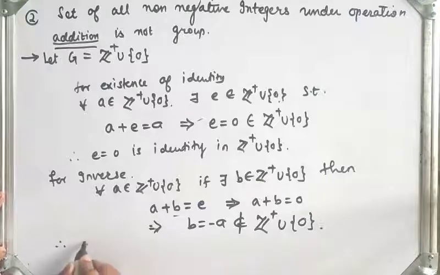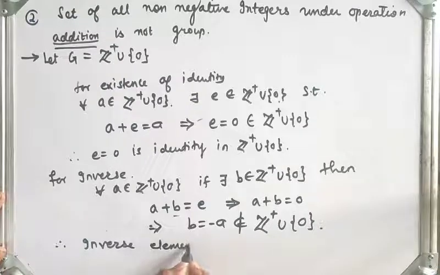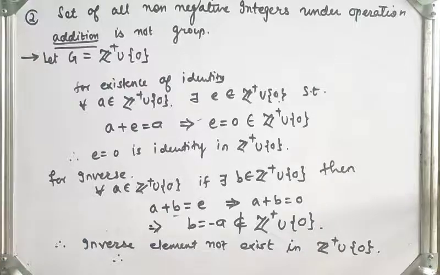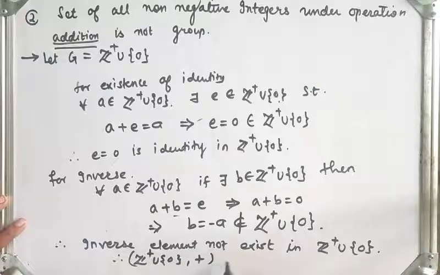Therefore the inverse element does not exist in Z plus union singleton 0. Therefore the set of all non-negative integers under the operation addition is not a group.